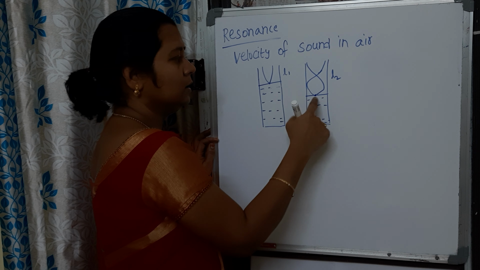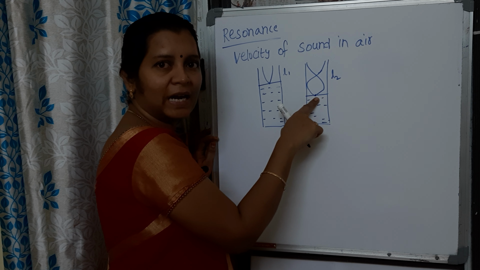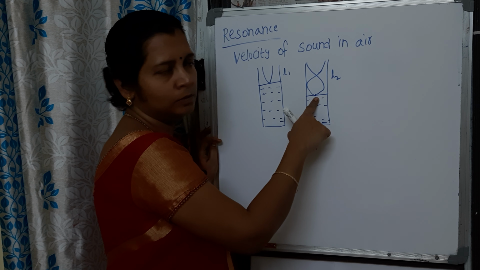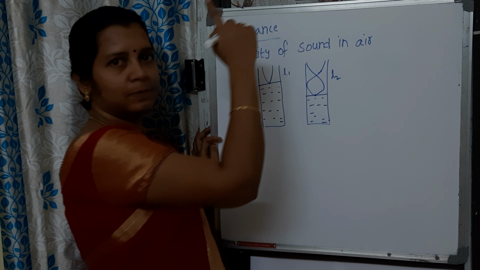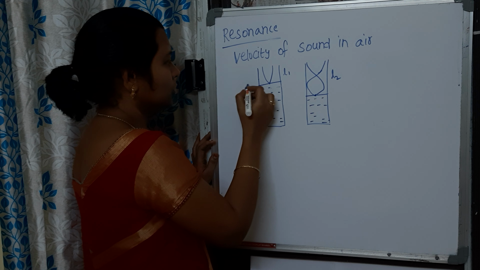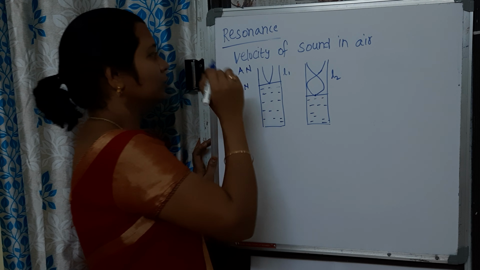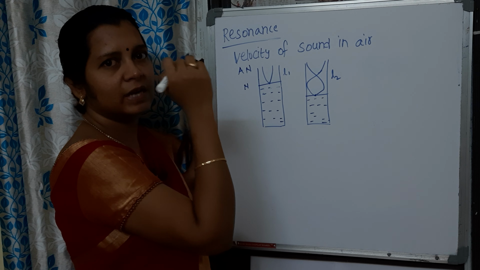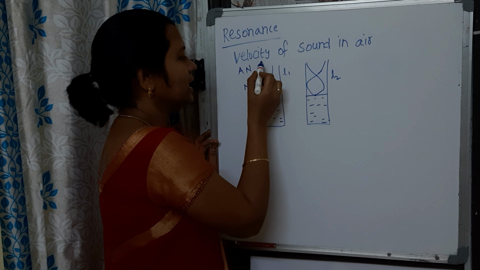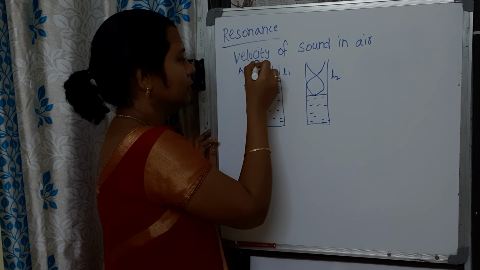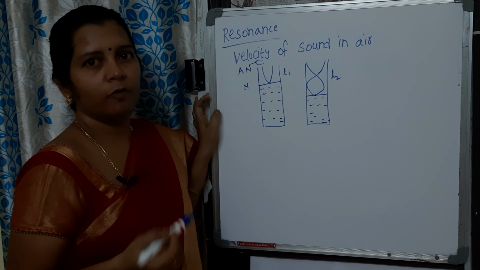Here the displacement of the air column particles is 0 at the closed end, and at the open end the displacement is maximum. So here we have a node and an antinode, right? How are these nodes and antinodes formed? We consider a tuning fork, which is a source of sound wave.